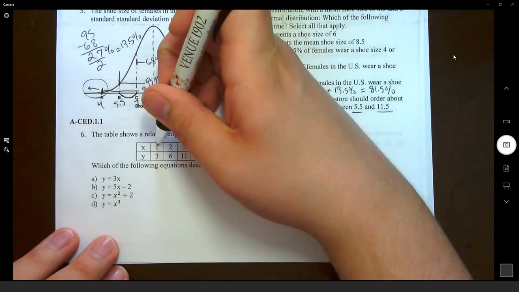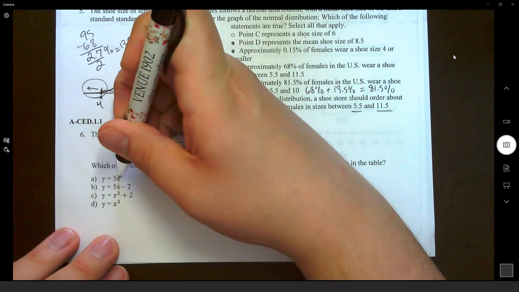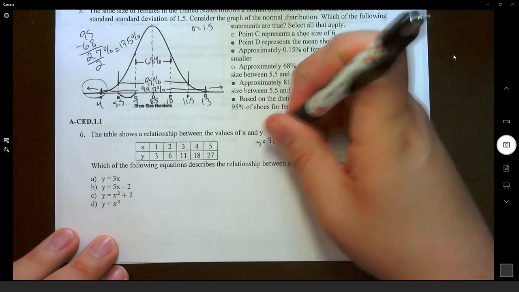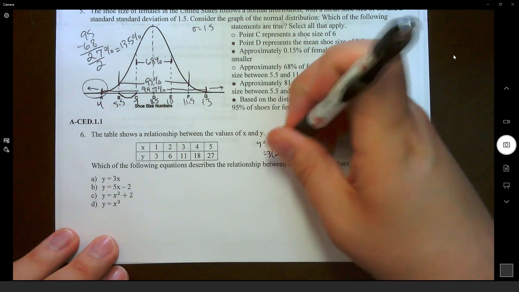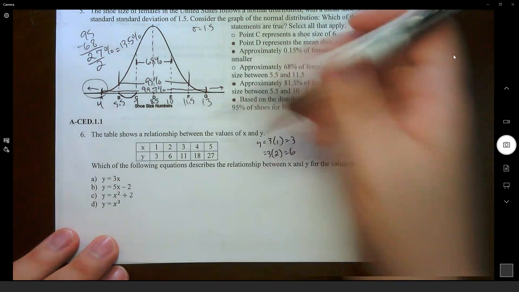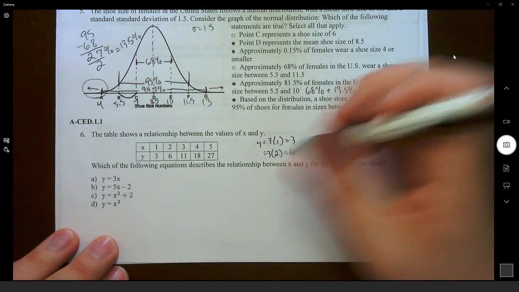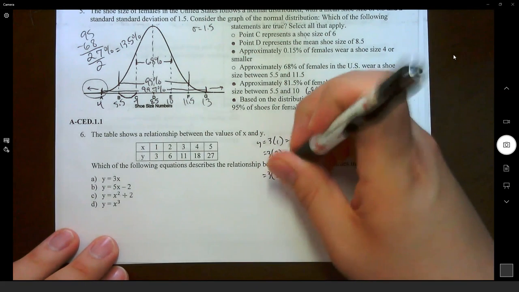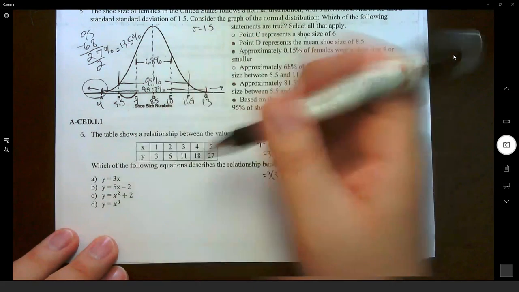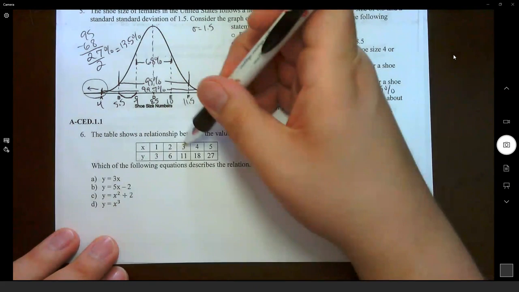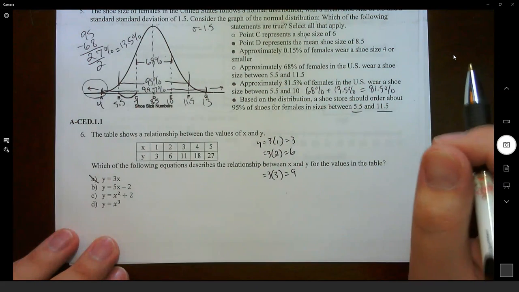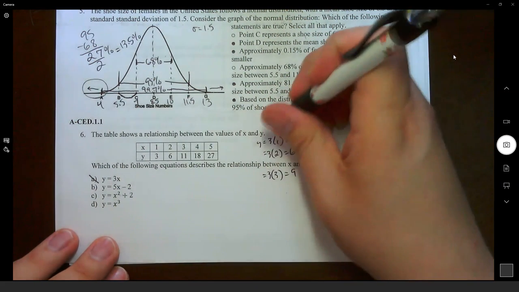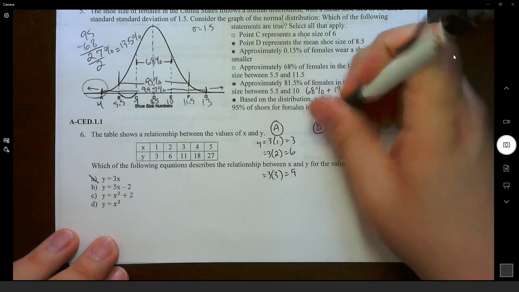So if we're given 1 for x, if we plug it into this equation, y equals 3 times 1, which is 3. That works out. If I give you 2, 3 times 2 gives us 6. Okay, so far so good. And then x equals 3, so plug in 3 for x. 3 times 3 is 9. Did we give it 9? No, that's supposed to be 11. So we know that's not going to work. Okay, so we move on. So that was A.